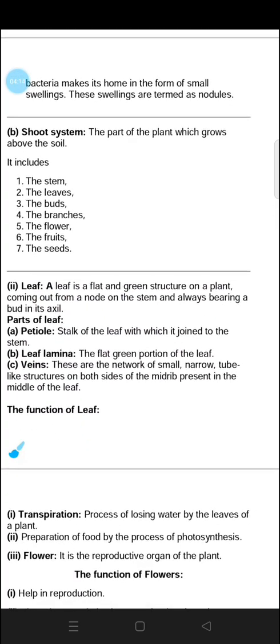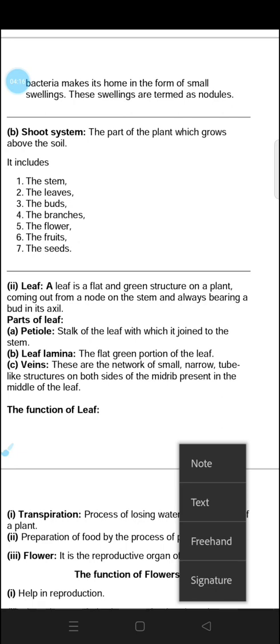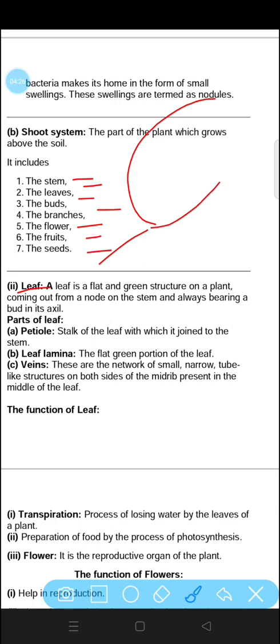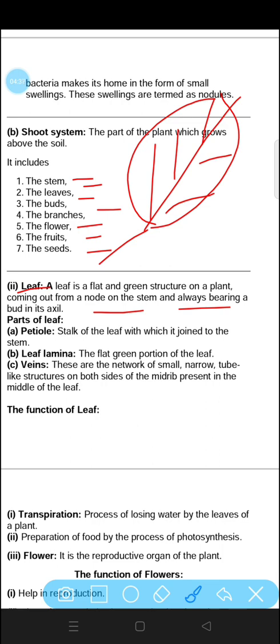Now next is the shoot system. The different parts of the shoot system are stem, leaves, buds, branches, flowers, fruits and seeds. A leaf is the green part that we see on plants, and it always comes out from a node on the stem and always bears a bud in its axil. What are the different parts of the leaf?